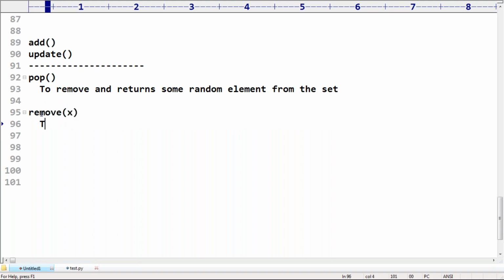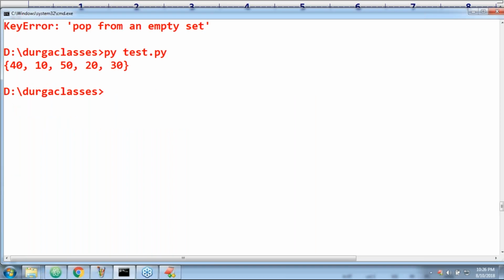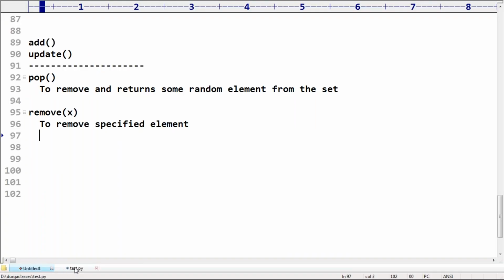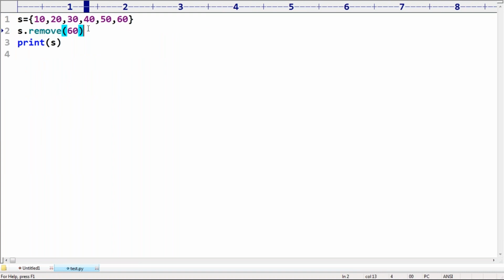Remove, to remove the specified element. Like this, right? Okay. Now the next thing, I have some doubt. If the specified element is not available, what will happen? Again, key error is going to come. So before remove, you are required to take care, compulsorily, whether this element is there or not.